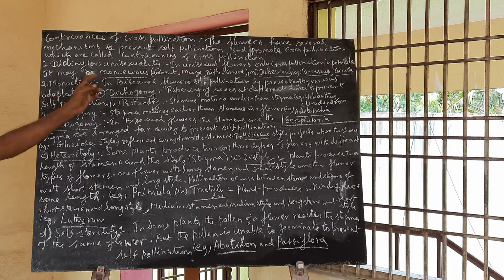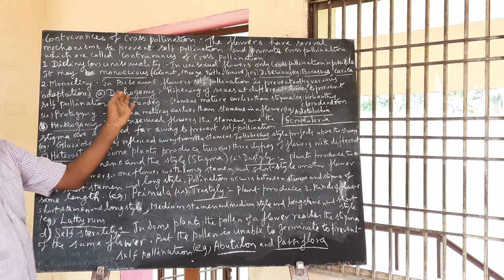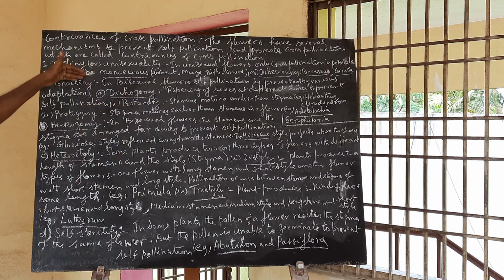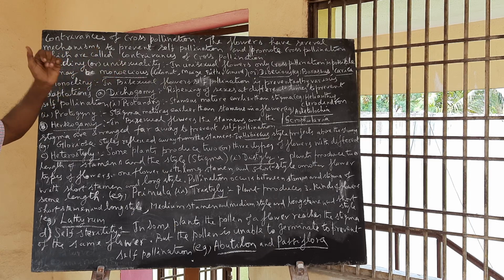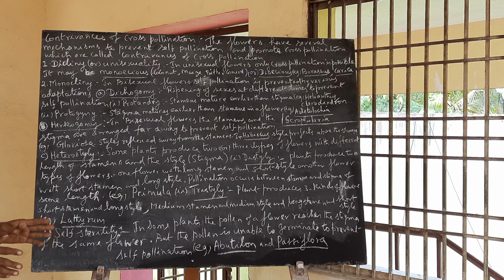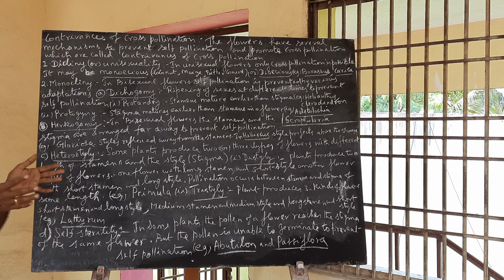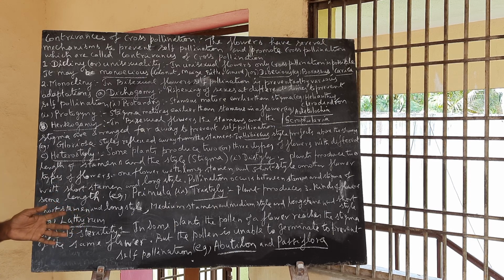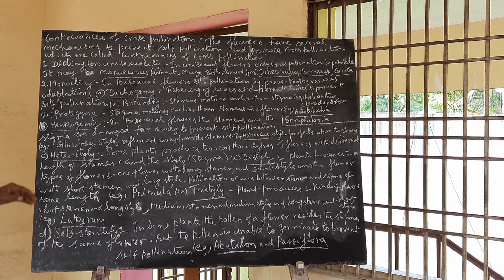So it may be monoecious or dioecious. Monoecious means male and female flowers are present in the same plant: coconut, maize, bitter gourd. Dioecious means male flowers and female flowers are present on separate plants. Male flowers in the male plant, female flowers in the female plant. There is only the possibility of cross-pollination in such plants.